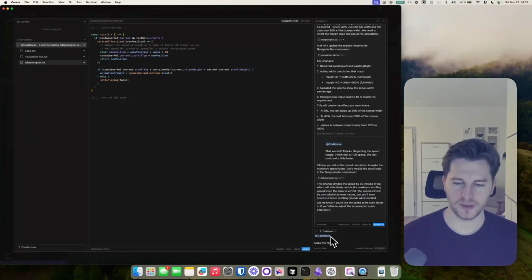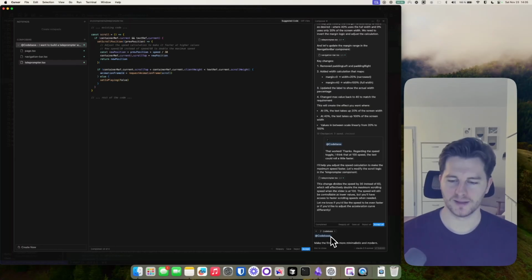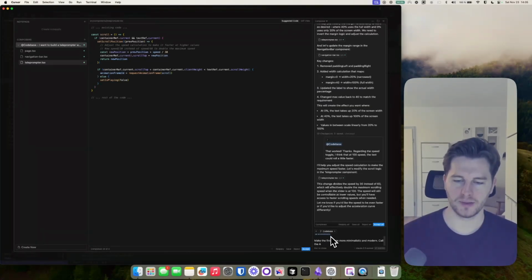Make the first page more minimalistic and modern. Call the app Teleprompter for minimalists. Okay. Is that all? I think a black button would be more minimalistic, right?